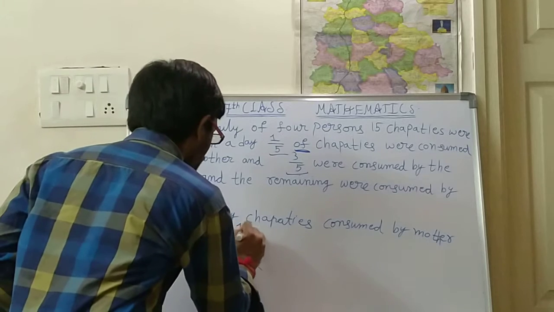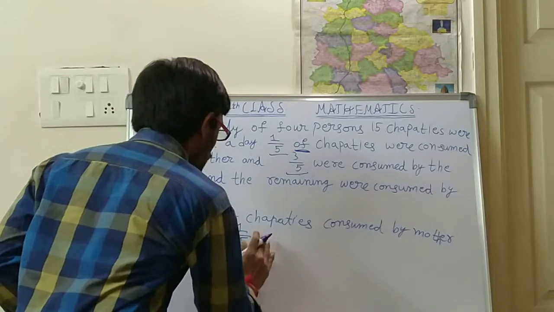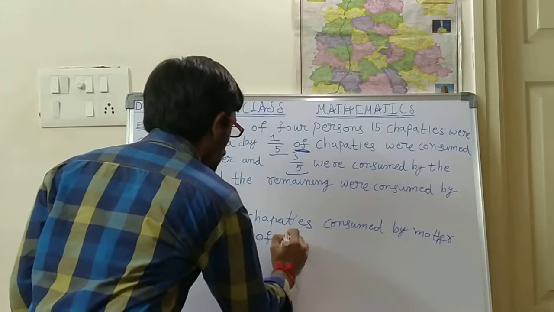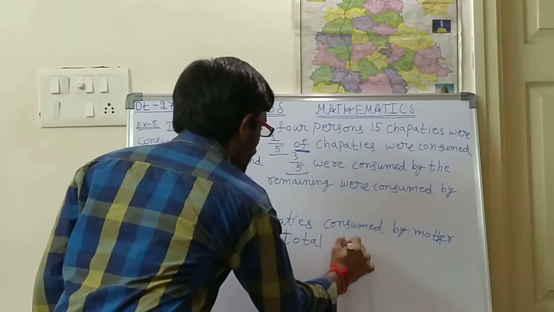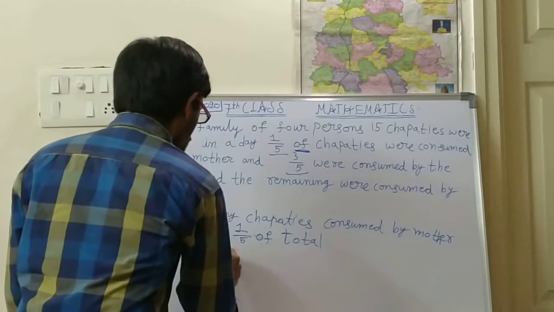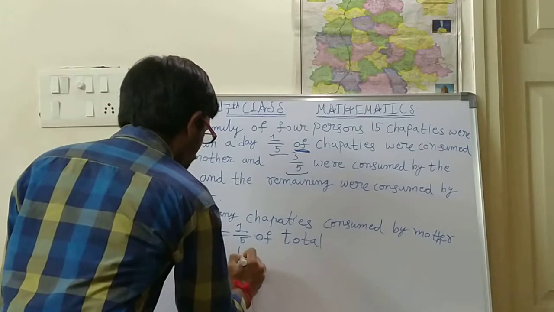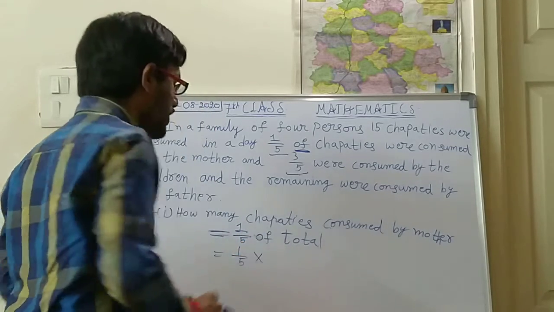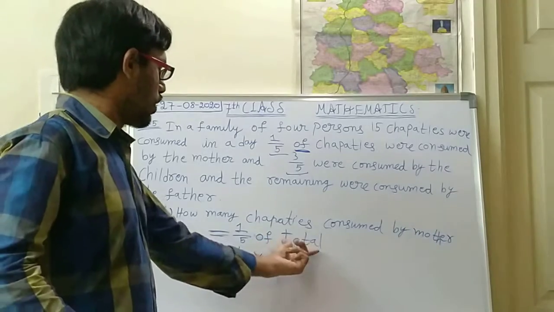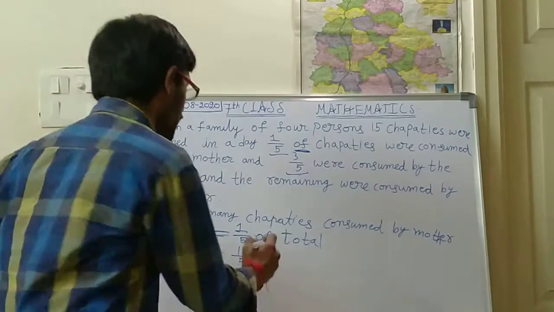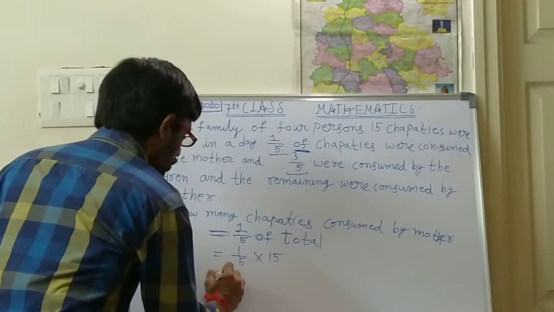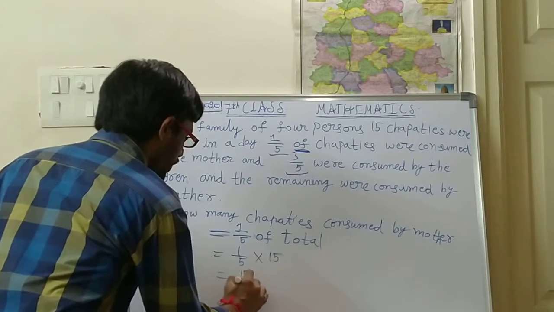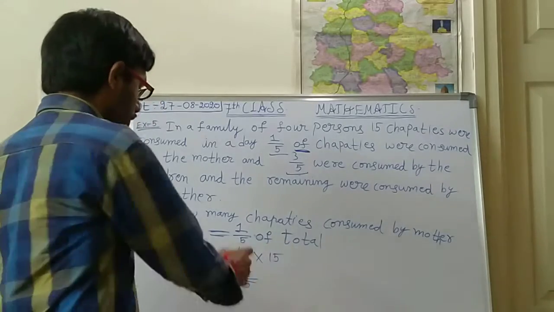So 1 by 5 of the total chapatis. What is 1 by 5 of? Of means into. Total means how many are there? 15. So now 1 by 5 into 15, you can write as 15 by 5. Is it right, children? So 15 by 5.